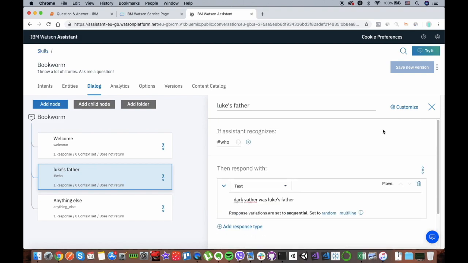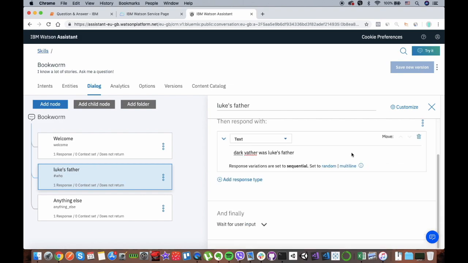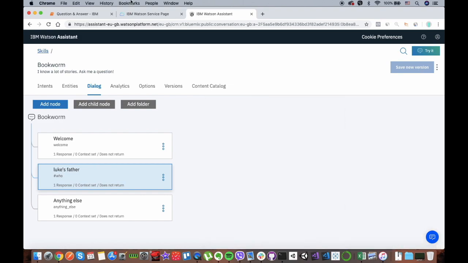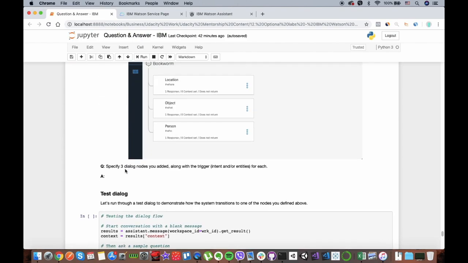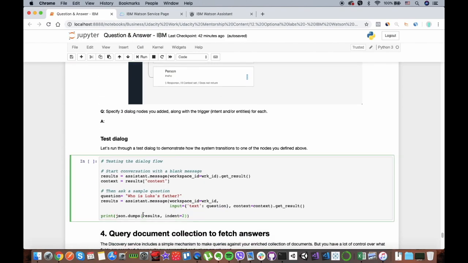So you can create node as much as you want, and then you can come back to your Jupyter notebook. Let's run a test dialog.